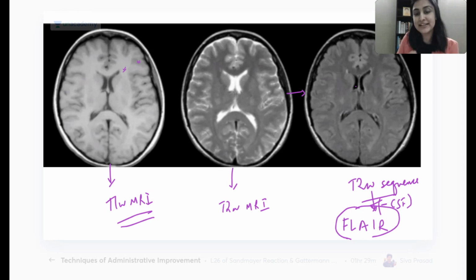Okay, so these are your 3 sequences: T1 weighted MR, T2 weighted MR, FLAIR. So what is FLAIR? FLAIR is a T2 weighted sequence in which I kill any CSF which is there. Now, nobody asked me, why are you killing the CSF? It was fine in T2. Why do you want to kill it? Any idea? I want to retain a T2 weighted sequence, but I want to kill the CSF.